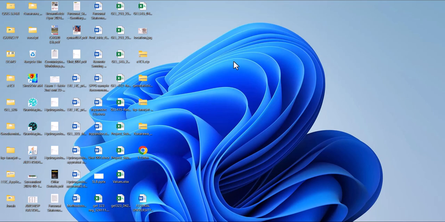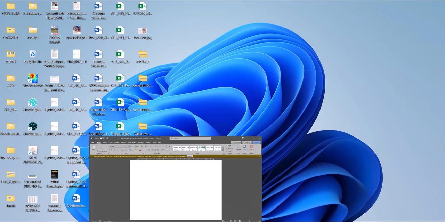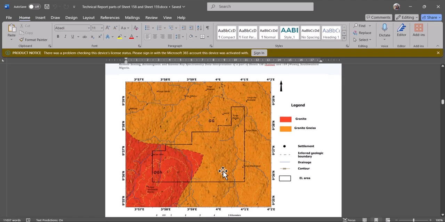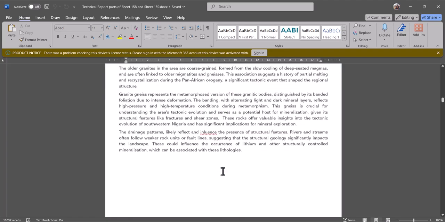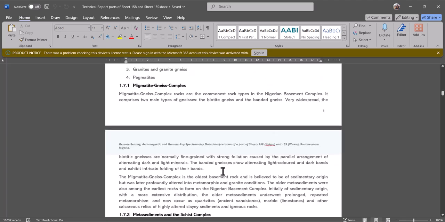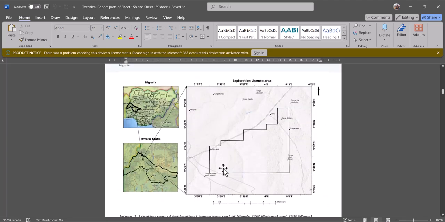All right, good morning. So I want to teach you the basic steps of producing some of the maps that I'm going to be needing you to be doing often. And one of them is this that is contained in this report. This is the geologic map of the area, something like this. And we have this other one, which is the location map. So these two maps basically are what we are going to be creating.